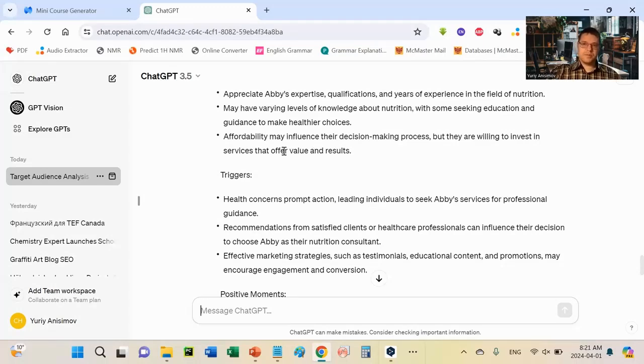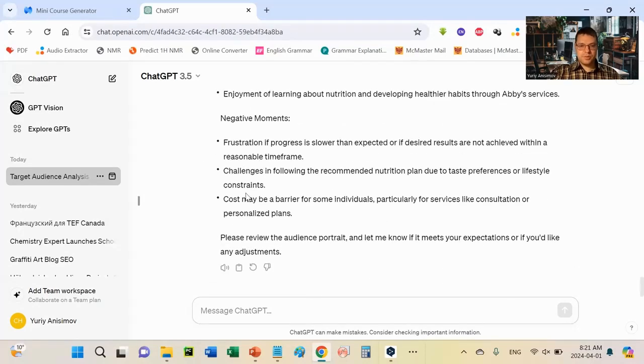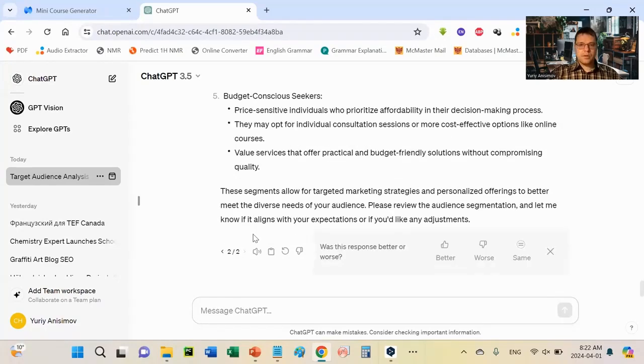So affordability is the price that you set for your services, right? And remember that your clients are willing to invest in services that offer actually real value and results. So that's an important statement. Right, triggers, positive, negative moments. Okay, keep going.